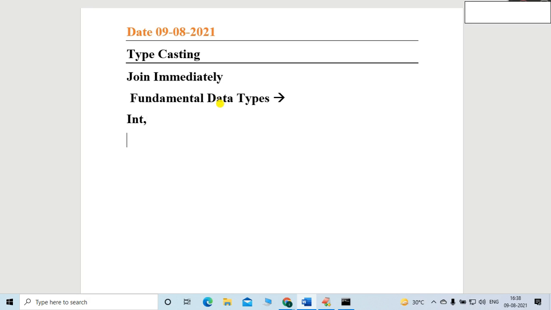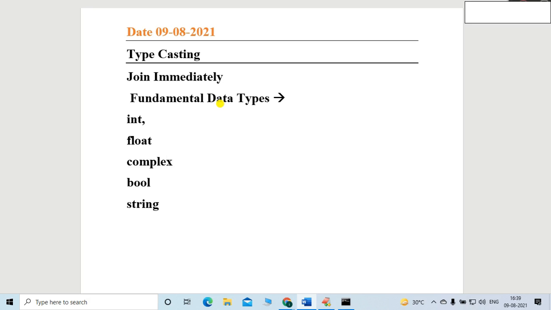Integer, then float, then complex, then string. Friends, these are the fundamental data types: integer, float, complex, string, and bool. Bool is left. So these are the fundamental data types.